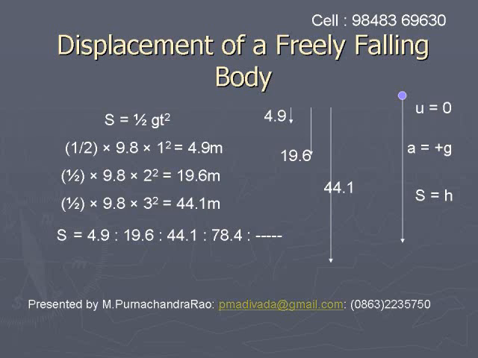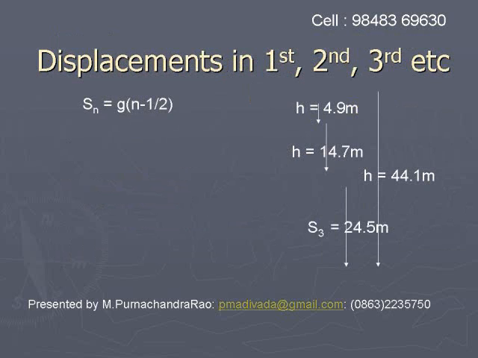We notice that 4.9 gets cancelled in all these values. Hence, we will get the ratios as 1 is to 4 is to 9 is to 16. This is the ratio of the displacements of a freely falling body: 1 is to 4 is to 9 is to 16 and so on. Now let us calculate the displacements in first, second, third seconds, etc.